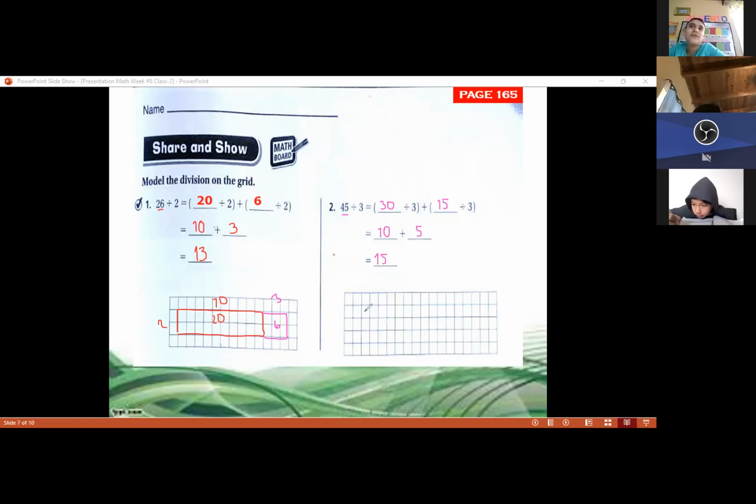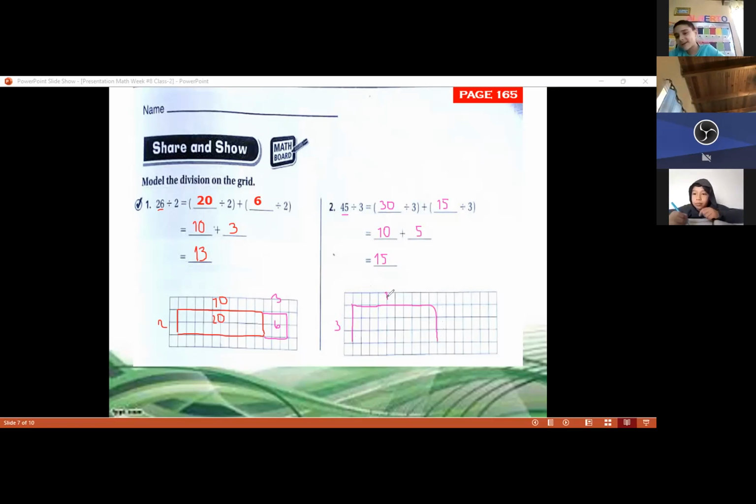And we're going to model this. So we're going to have 3 here down. 1, 2, and 3. Yes, so here we have 3. And in this part, we're going to have 10. Why 10? Because if you multiply 3 times 10, it's equal to 30. So we're going to count 10. 1, 2, 3, 4, 5, 6, 7, 8, 9, and 10.